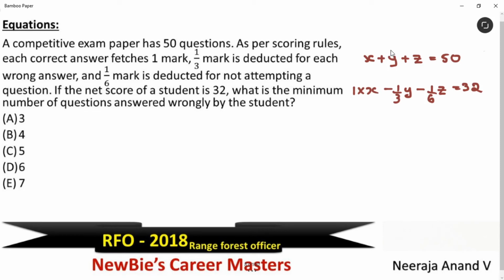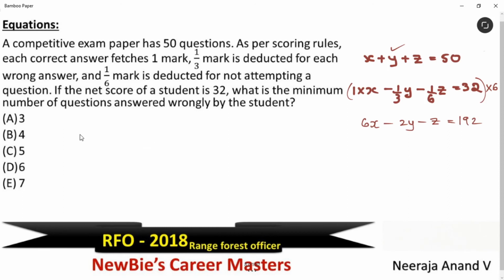That means you have to find the y value. Okay, let's simplify this equation first. See, the denominators are 3 and 6. The LCM is 6, so we have to multiply every value with 6. We get 6x minus 2y minus z is equal to 192.